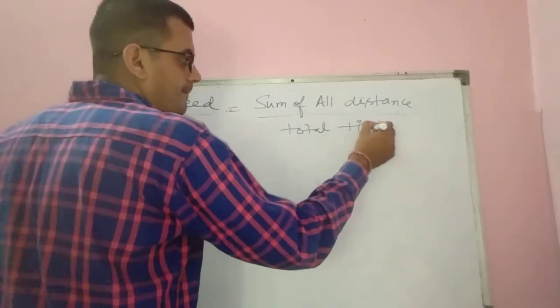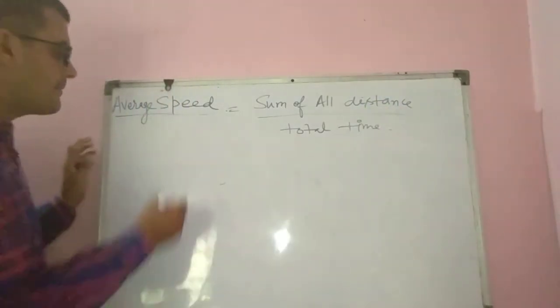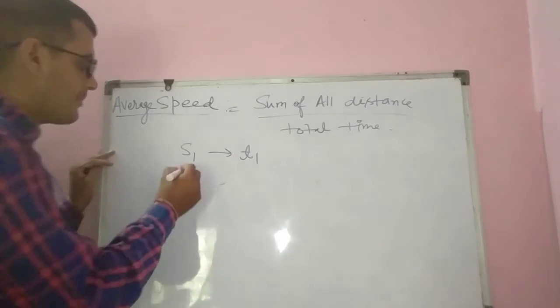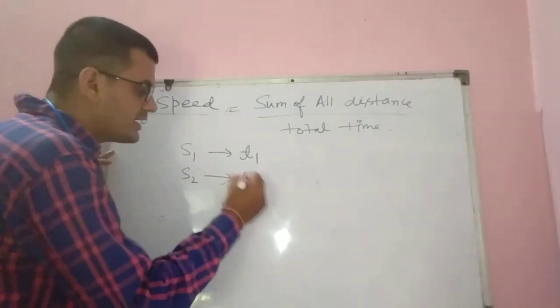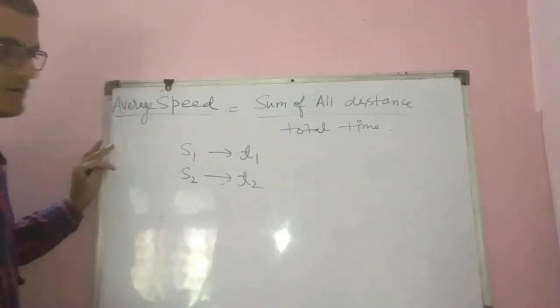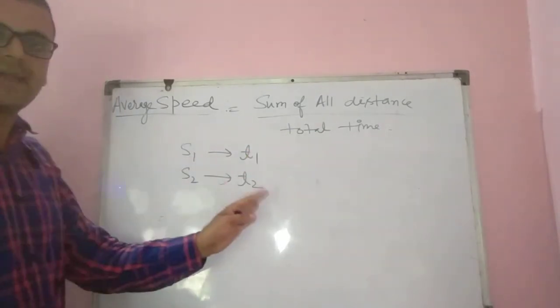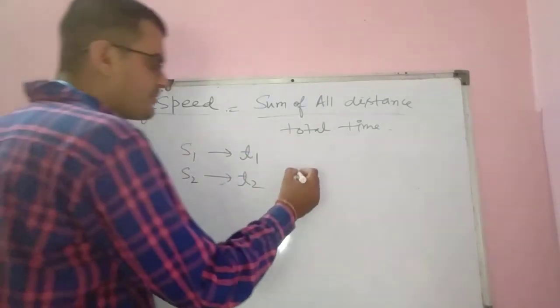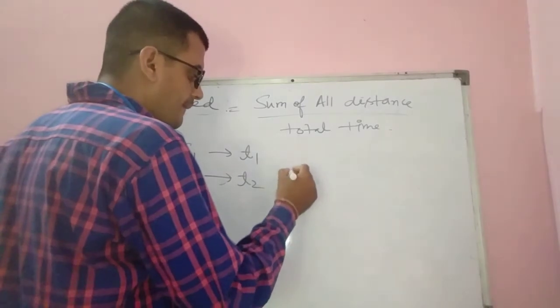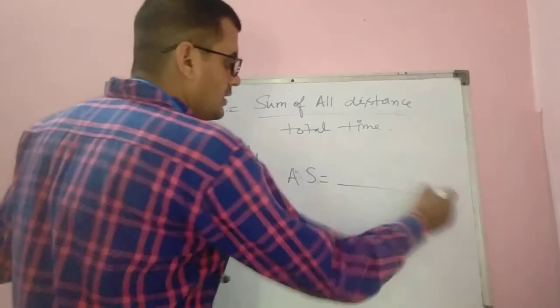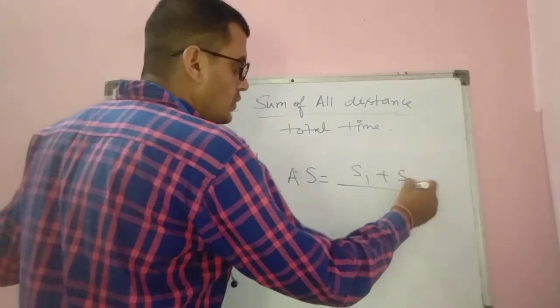Okay. Suppose if body travel s1 distance in time t1 and s2 distance in time t2. So what will be the average speed? Average speed equal to s1 plus s2.